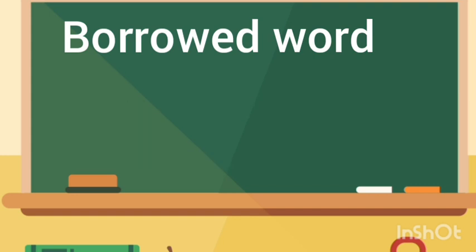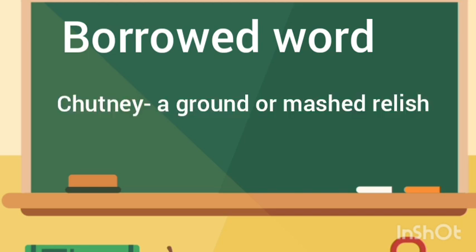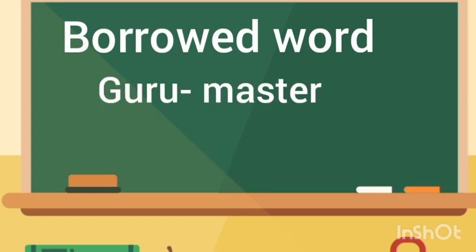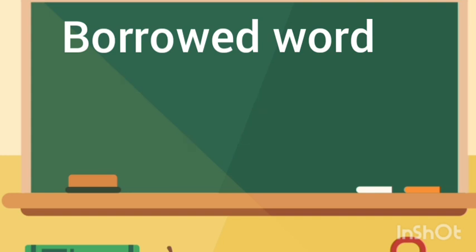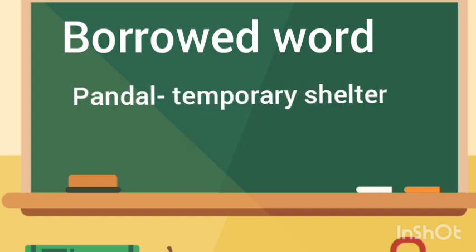Okay, still more examples of borrowed words. You might have heard of chutney, meaning a ground or mashed relish. It originates from the Hindi language. Next, guru, you might have heard. The meaning is master, and it came from the Sanskrit language. All these are included in the dictionary. Then pandal, meaning a temporary shelter, is of Tamil origin.